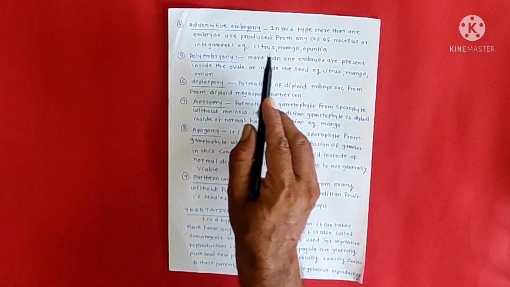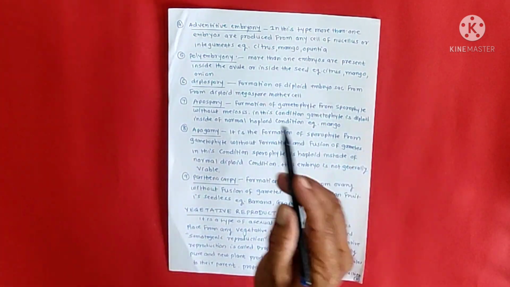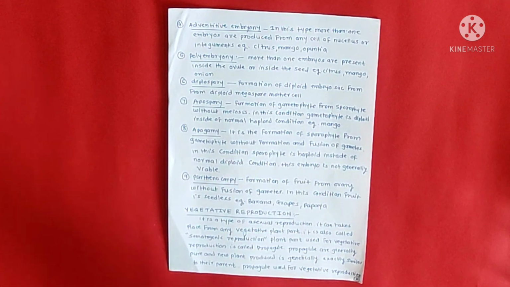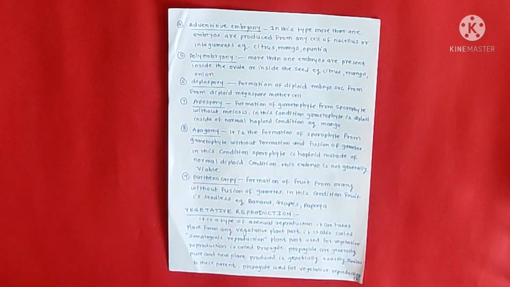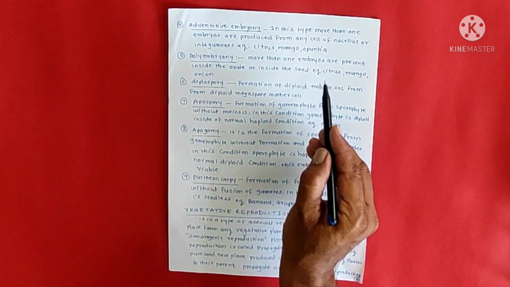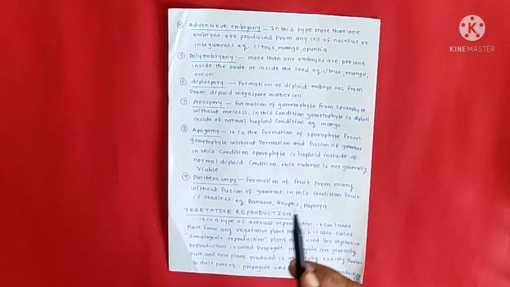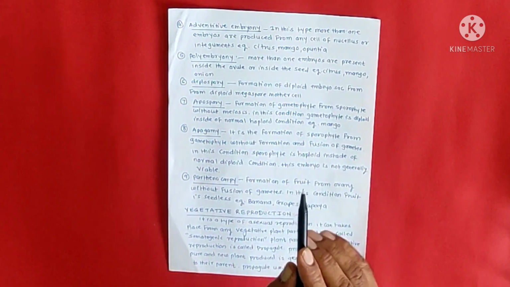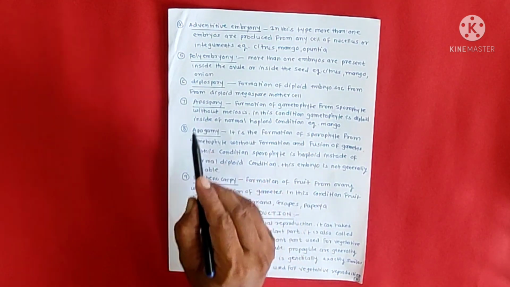The next one is adventive embryony. In this type, more than one embryo is produced from any cell of the nucellus or integument. Example: citrus, mango, opuntia. Next, polyembryony. Poly means what? More than one embryo is present inside the ovule or inside the seed. Example: citrus, mango, onion.